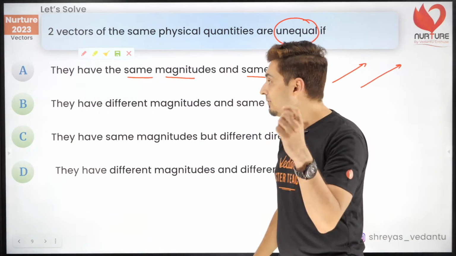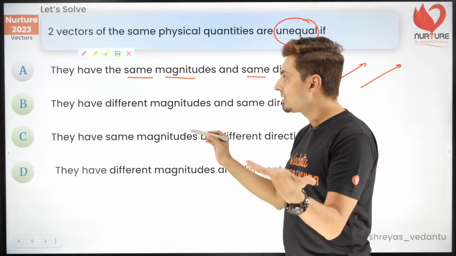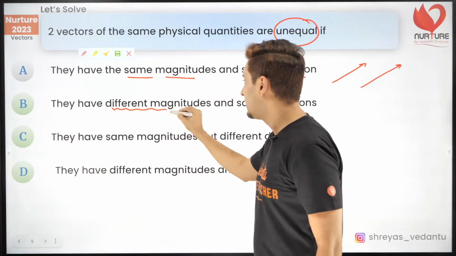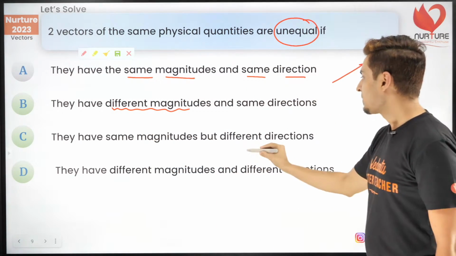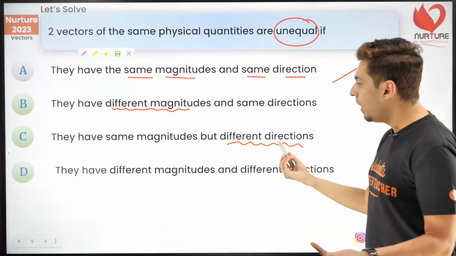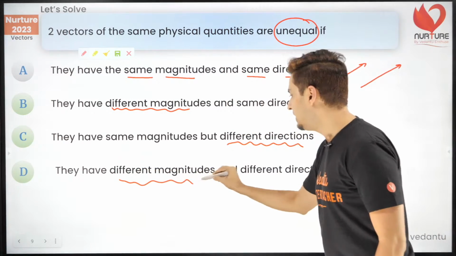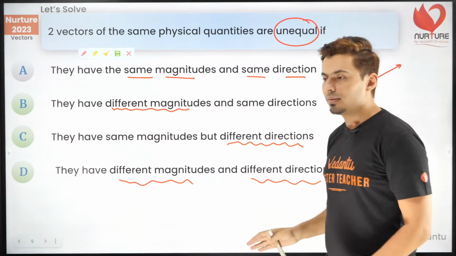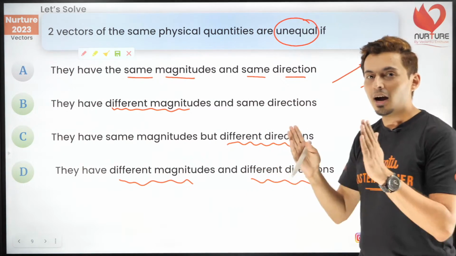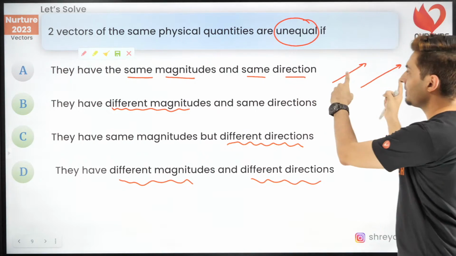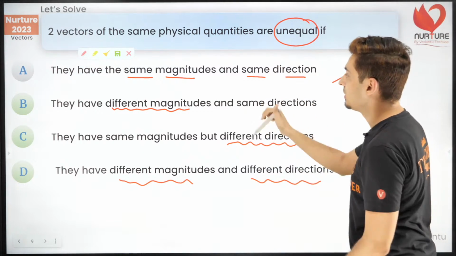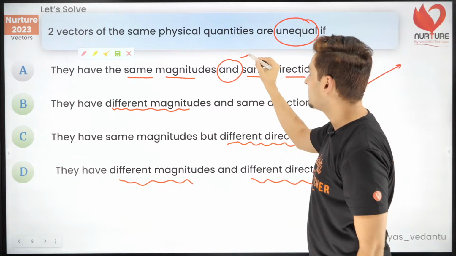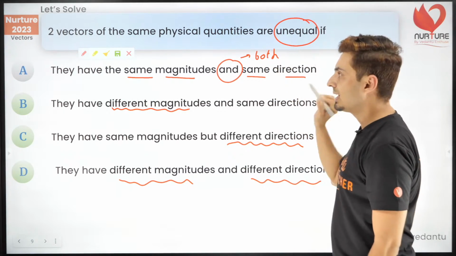They are unequal if either their magnitude is different, like you can see over here, or in the second case, they have different directions, or they have both different magnitude and different directions. All these 3 things will qualify for the two vectors to be unequal. Only they are equal if the direction and magnitude both, this word and also means both are going to be same. That's how this works.